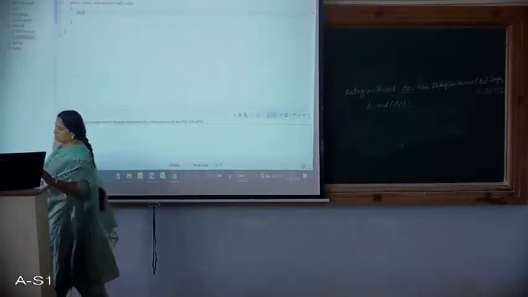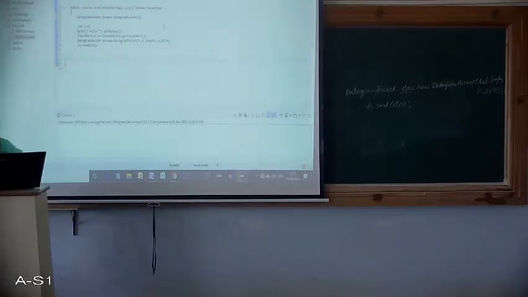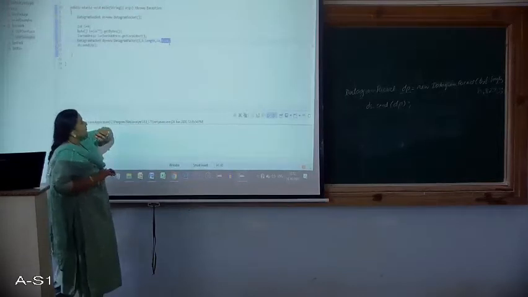So we have to again use the datagram socket class. Datagram socket, let me take it as ds equals to new datagram socket, and here the port number that I am using is 8220. So please observe that. So this is the port number that I will be using here at the client side, isn't it? So whenever we created the packet, we are using the port number 8220.